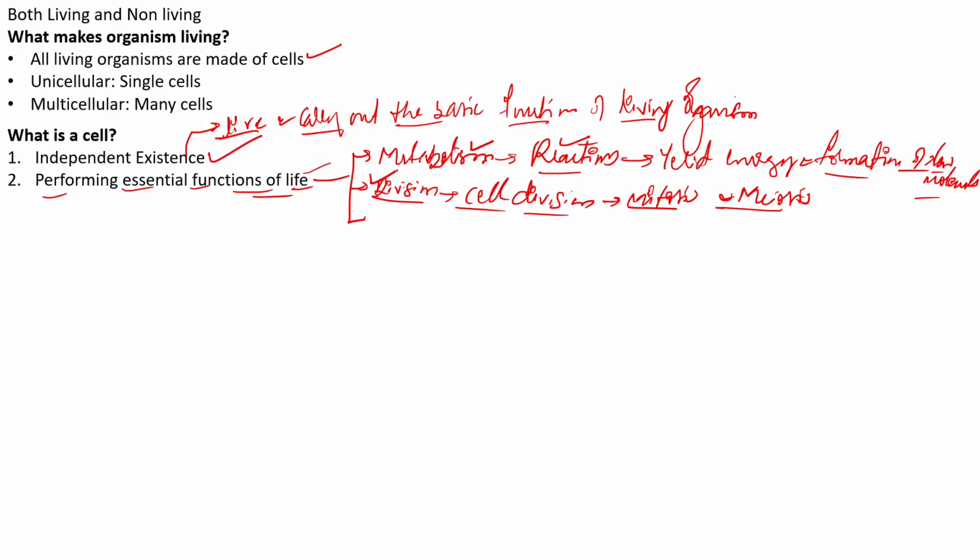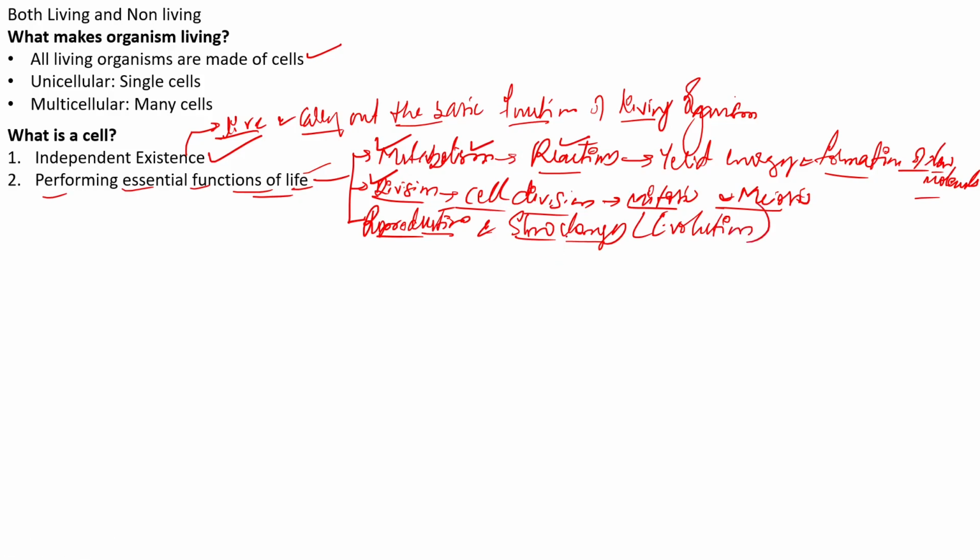The ability to divide, and the ability to conduct metabolic reactions, we call an essential function, right? And finally, we can also say that it is reproduction. The ability to reproduce and produce progeny is called reproduction. And one more is slow changes. So there should be even slow changes, and by slow changes we mean evolution.